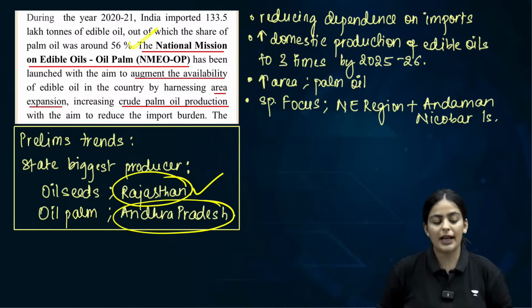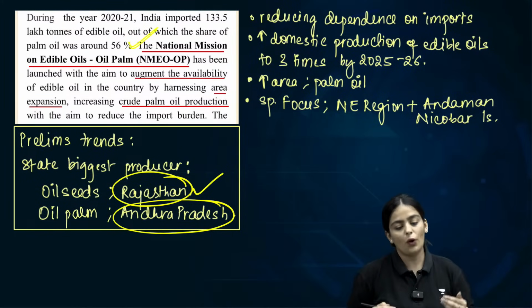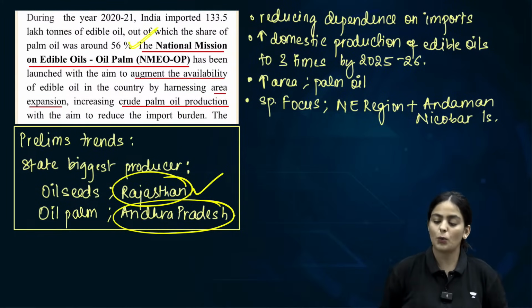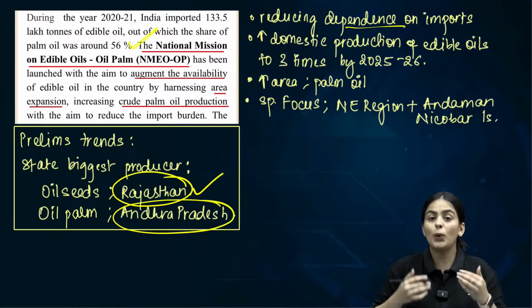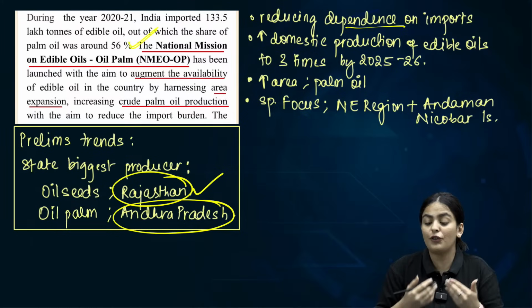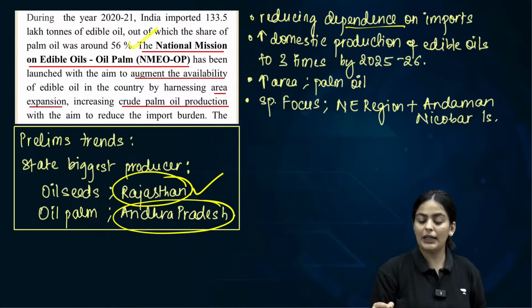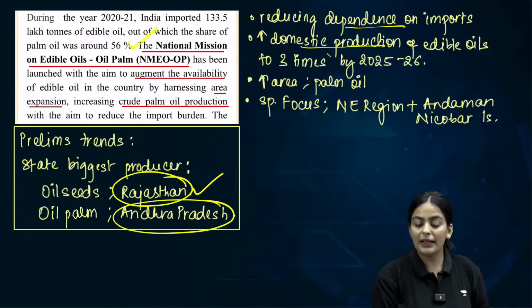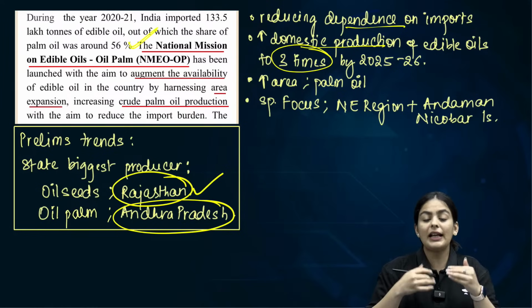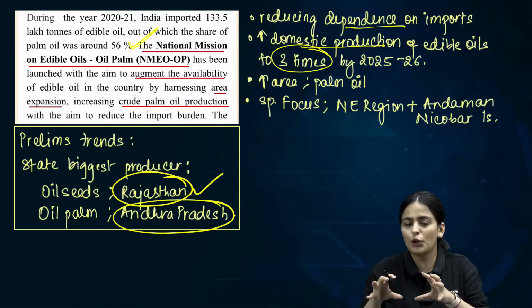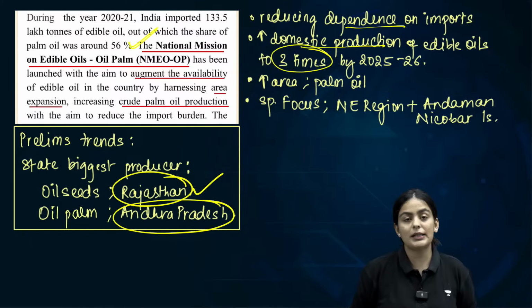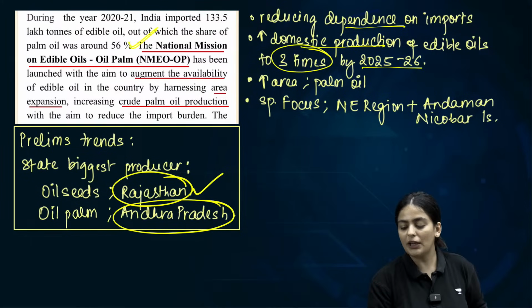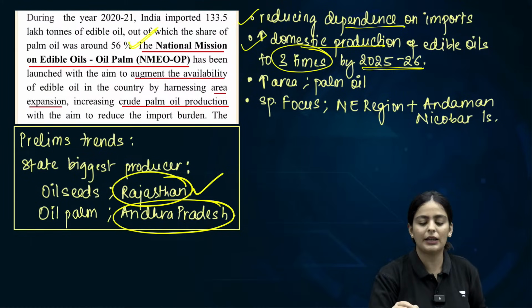Which is why this particular mission, the National Mission on Edible Oils, oil palm, exists. We need to reduce the dependence, we want to save our forest reserves, we want to be Atmanirbhar, self-reliant in this domain, and increase the domestic production by 3 times. Now, 3 times of what and how much is it going to be? Not relevant for UPSC. But if there is a simple statement that says 3 times by 2025-2026, that is extremely relevant for UPSC.